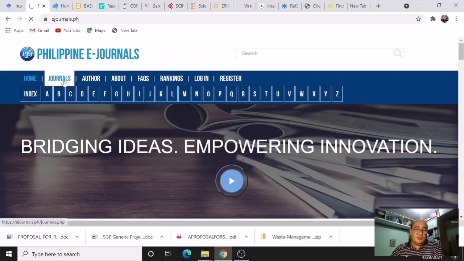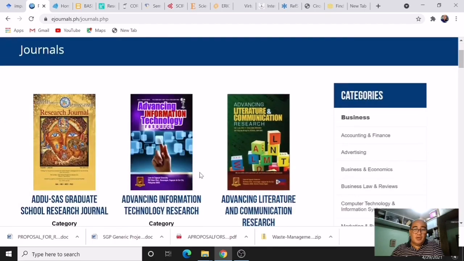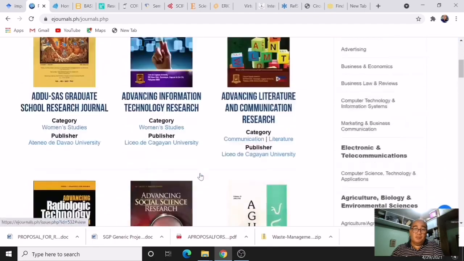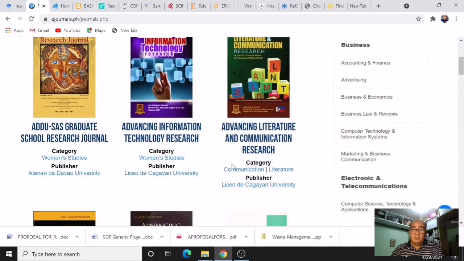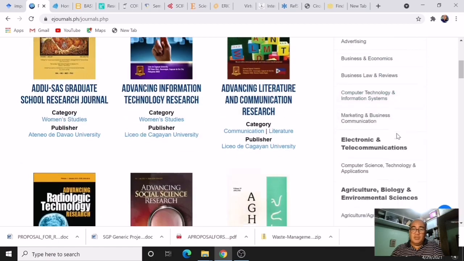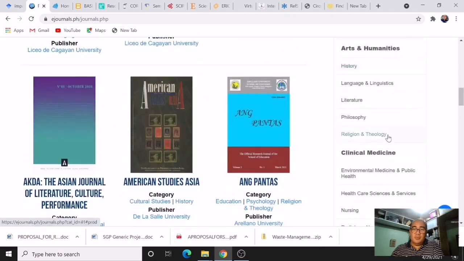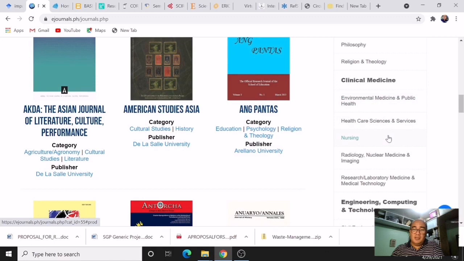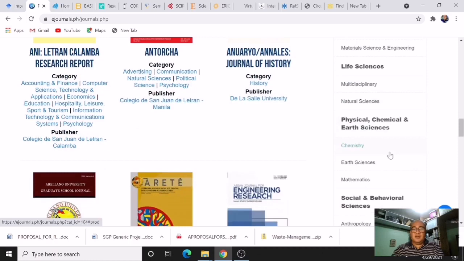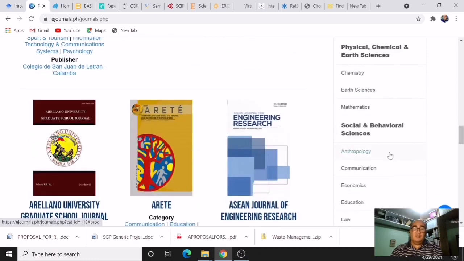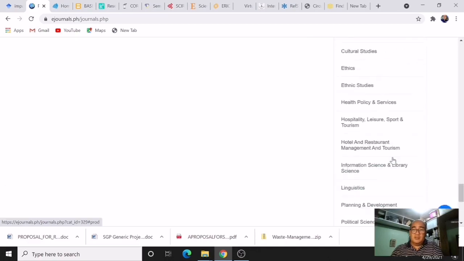When we click journals here, it provides us the different journals coming from the different schools across the Philippines. So across disciplines, regardless of your course, be it business, electronics and telecommunications, agriculture, biology and environmental sciences, arts and humanities, clinical medicine, engineering, computing and technology, life sciences, physical, chemical and earth sciences, social and behavioral sciences, the science and social sciences as well.